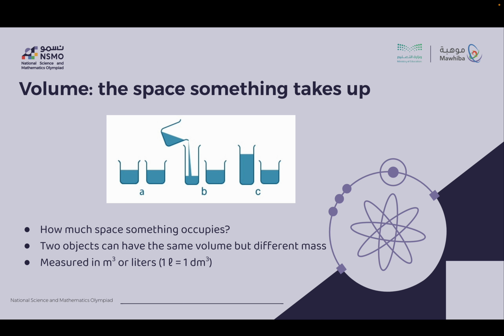It is important to know that two objects can have the same volume but different mass. For example, if we form two identical cubes, one from plastic and one from iron, then the iron cube will have a larger mass. Volume is measured in cubic meters, or if we talk about fluids, we usually express the volume in liters. 1 liter is equal to 1 cubic decimeter.